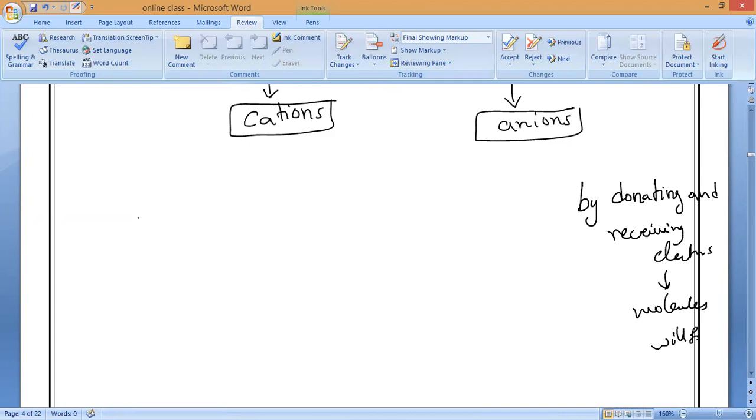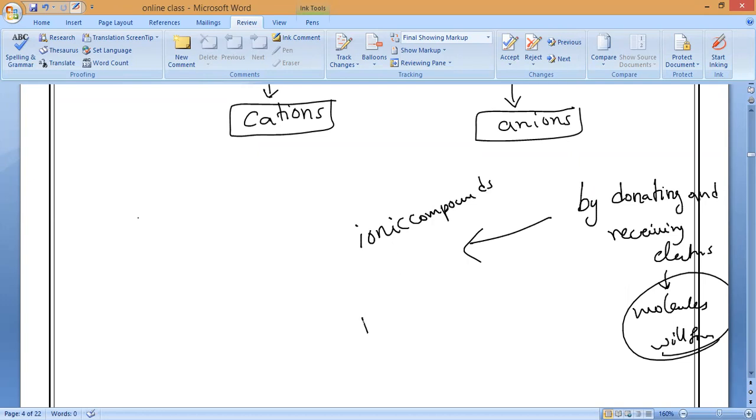These bonds and compounds we call ionic compounds. What compounds do we say? Ionic compounds. That is why a reaction of a metal combined with a non-metal gives what kind of compounds? Ionic compounds.